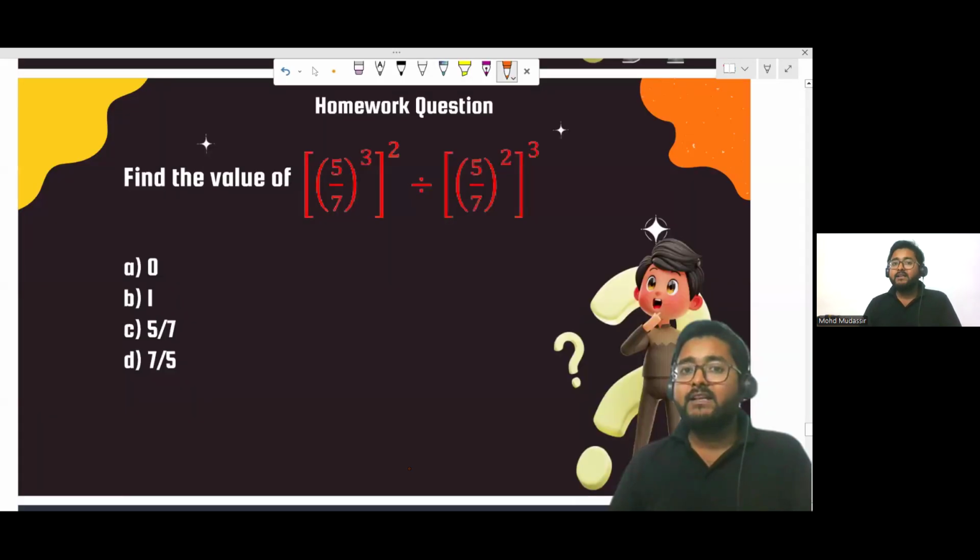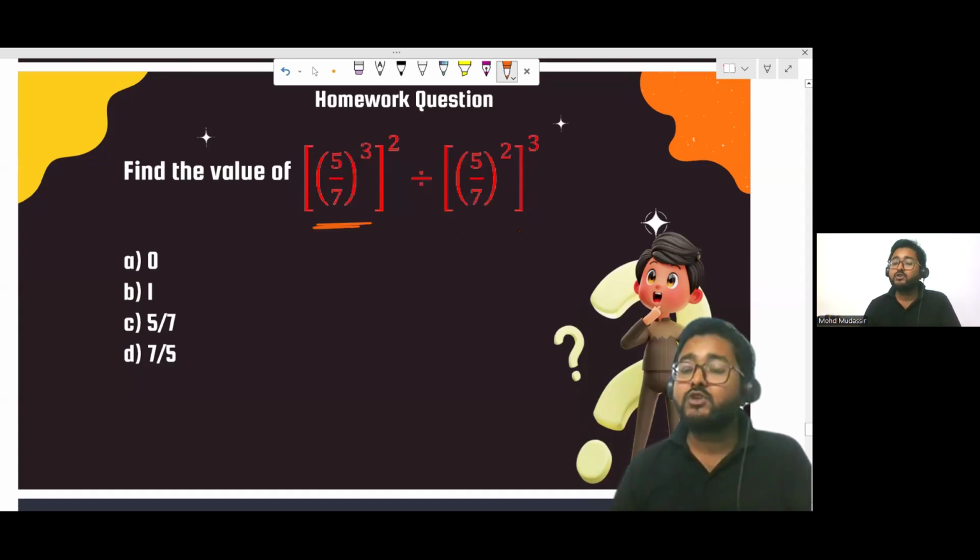But before we move ahead, I just want to give you one homework question. So this is the homework question. You have to solve it. All right. And in the next class, you have to reply. So let's see how many of you can solve this question.